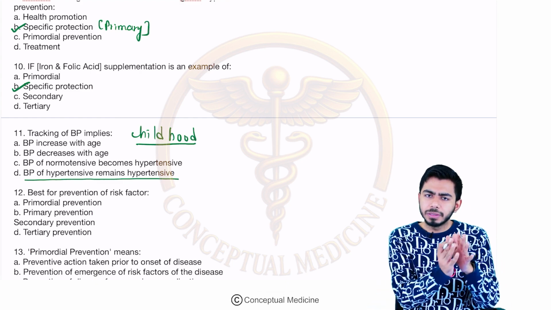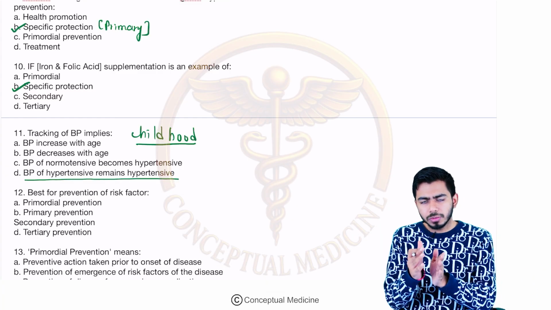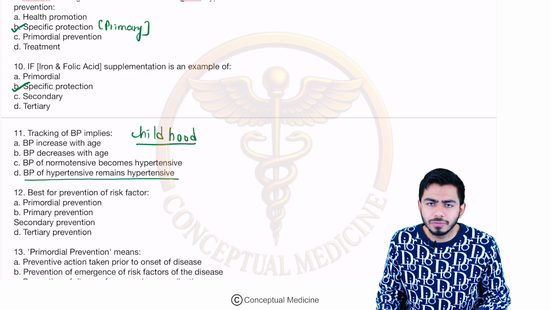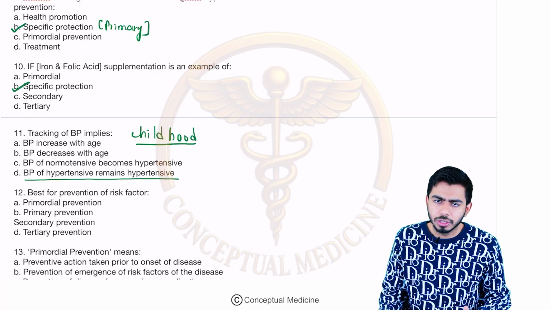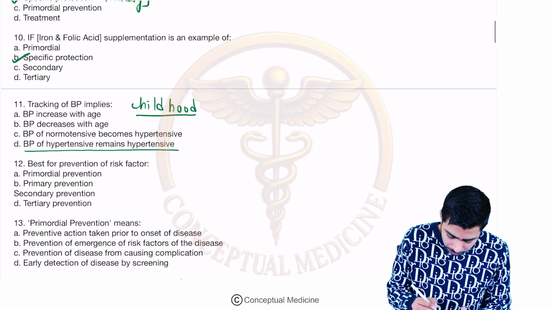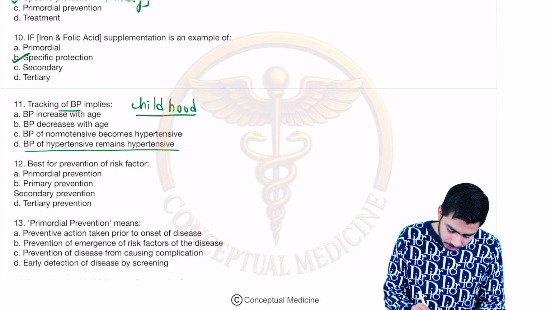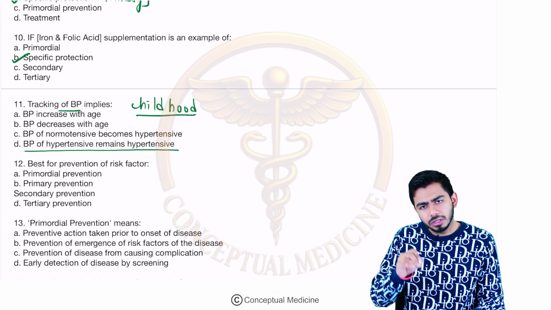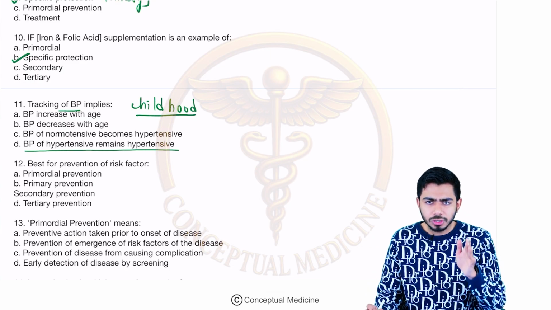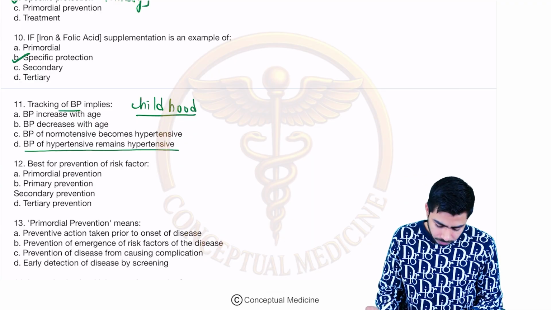So most probably if the BP is on the higher side from childhood, in the later phases of life also it will remain hypertensive, it will remain on the high side only. That is what they are trying to simplify over here. So tracking of BP means the BP of a hypertensive patient will remain hypertensive, right? So from childhood only, one should be tracking all these parameters.